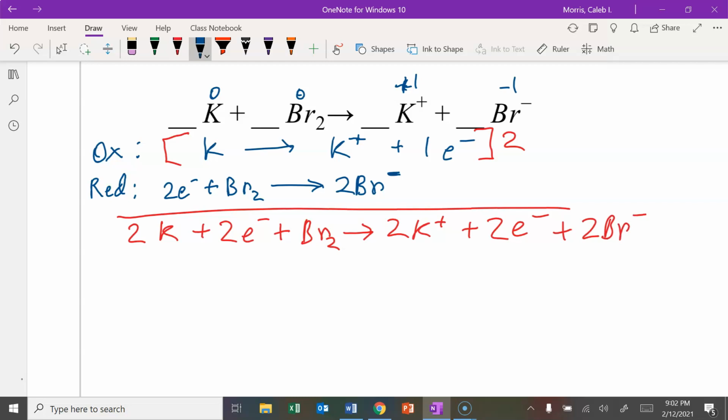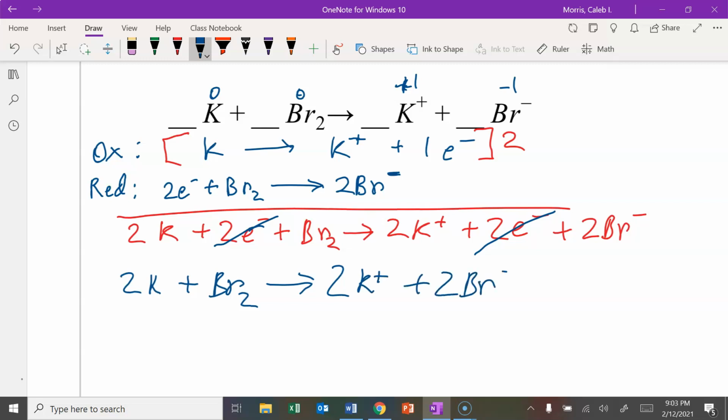What can we cancel out? 2 electrons, 2 electrons, and that looks like that's it. Just 2K plus Br2 yields 2K+ plus 2 Br minus, and there you have it.